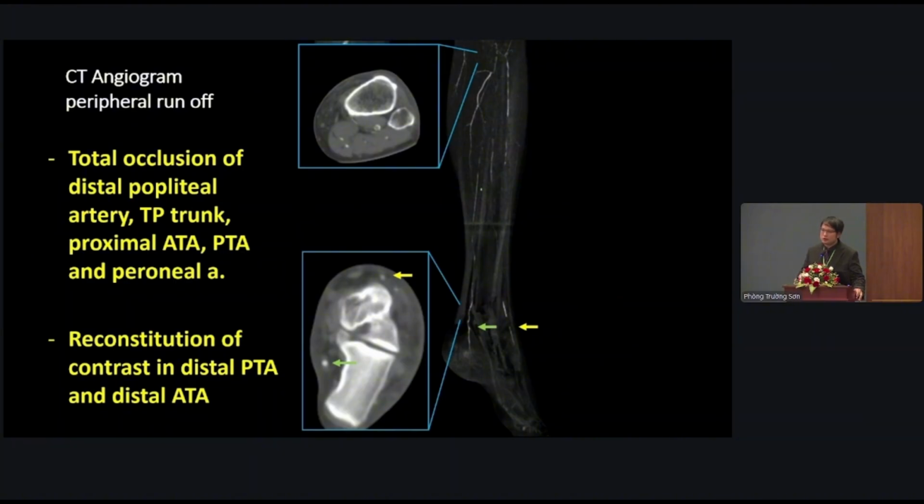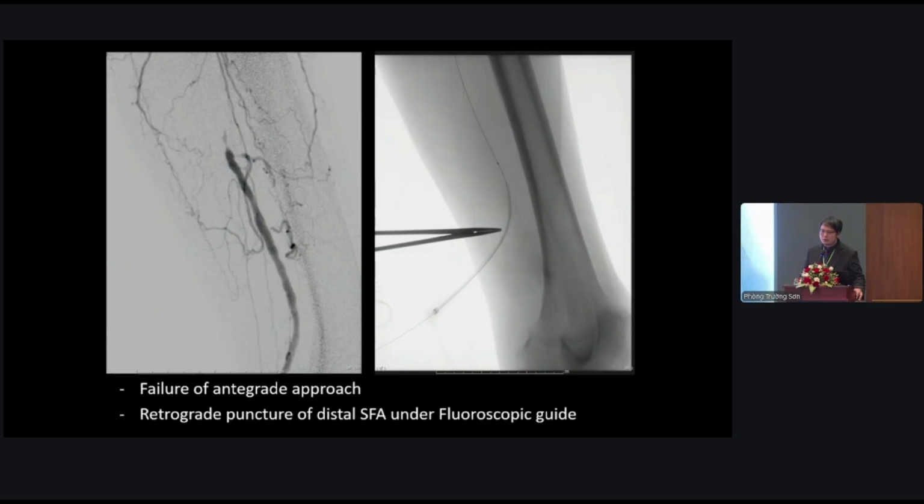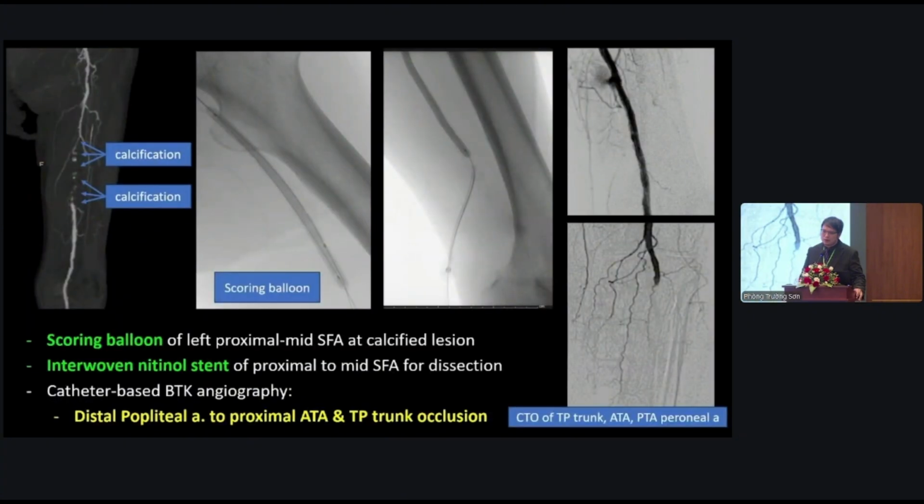So in this case, I did a contralateral CFA puncture and identified the distal SFA reconstitution. However, I failed the antegrade approach, so I used the technique of retrograde puncture of the distal SFA under fluoroscopic guidance. Because of the calcification, I started with pre-dilatation and used a scoring balloon in the occlusion area. Finally, because of dissection, although the calcified lesion could be opened, a stent was needed to correct some dissection in this area. So I did the intravascular lithotripsy and stent as I presented before, which is the basis for calcified lesions.